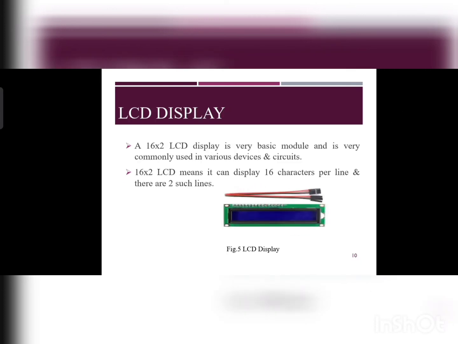LCD display. A 16 cross 2 LCD display is a very basic module and it is very commonly used in various devices and circuits. 16 cross 2 means the display has 16 characters per line and there are 2 such lines.